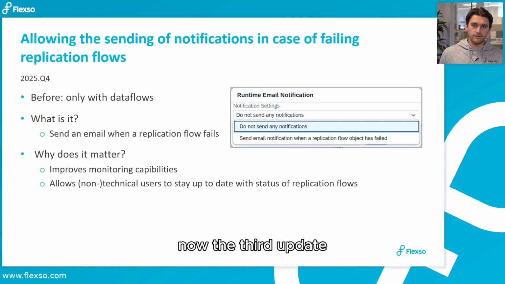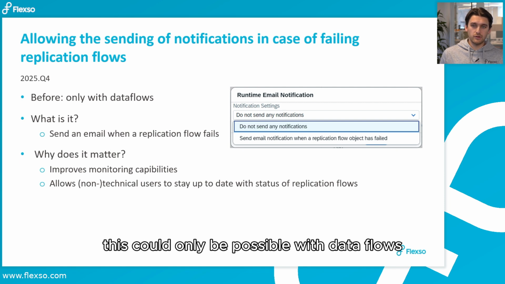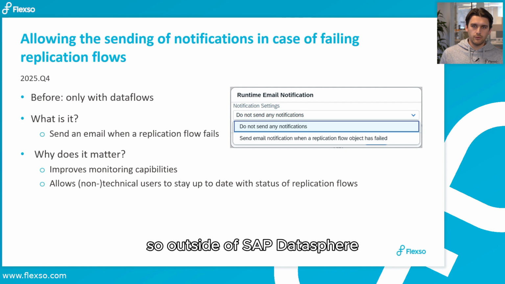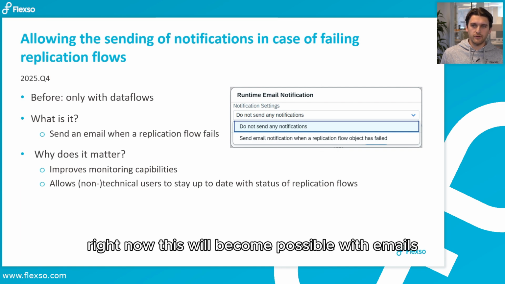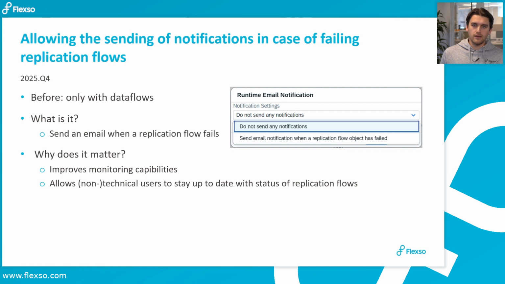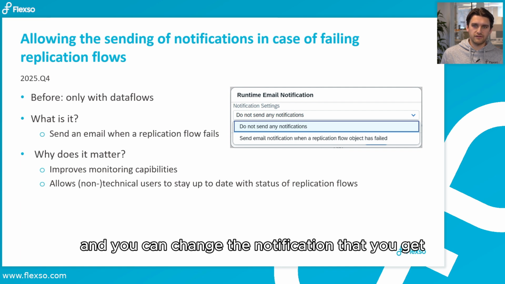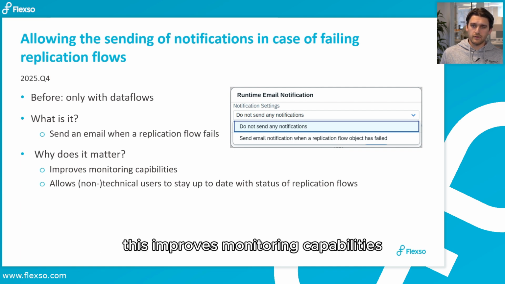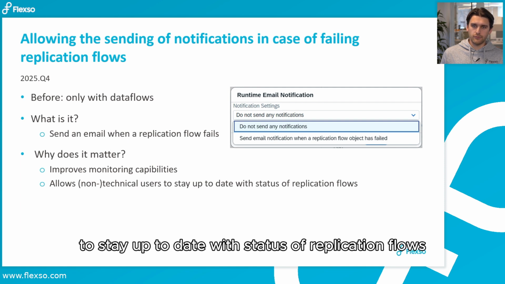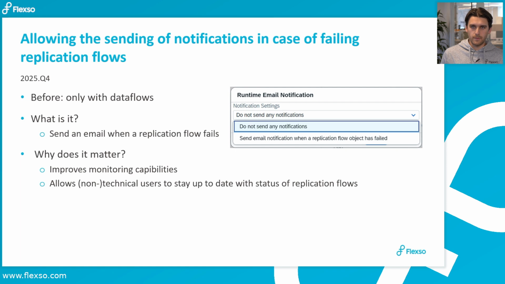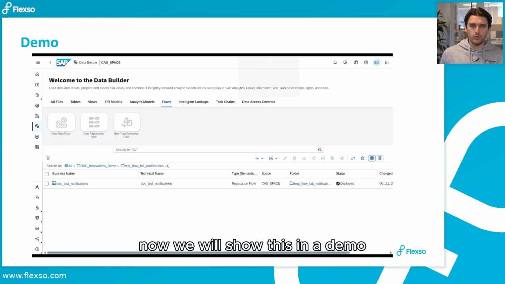Now, the third update is allowing the sending of notifications in case of failing replication flows. Before this update, this could only be possible with data flows. So outside of SAP Datasphere, you couldn't get a notification of failing replication flows. Right now, this will become possible with emails. You can send the email when a replication flow fails, and you can change the notification that you get. This improves the monitoring capabilities, and it allows non-technical users to stay up to date with the status of replication flows. Now we will show this in a demo.